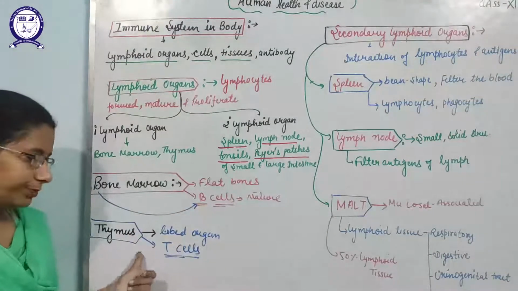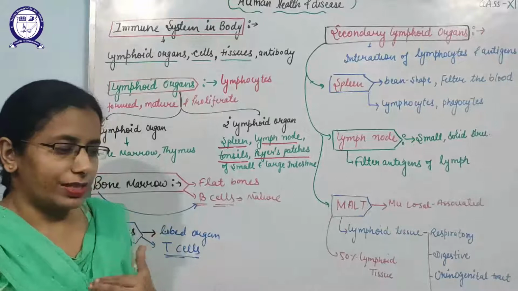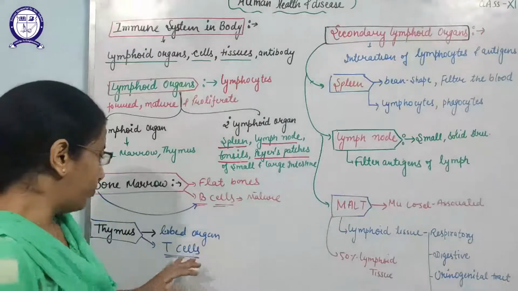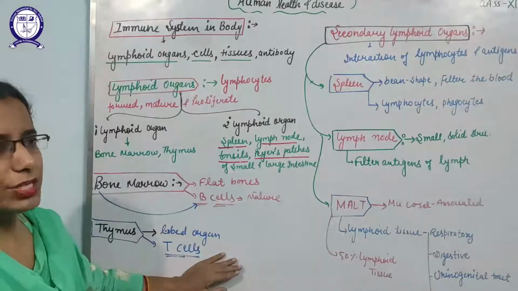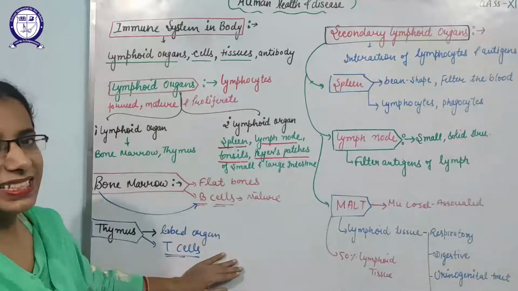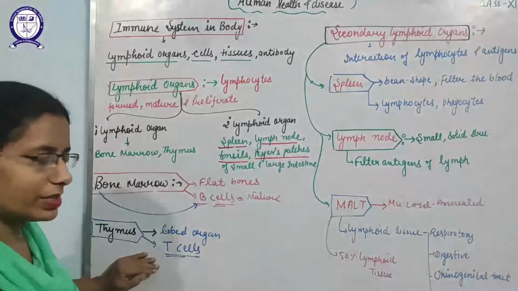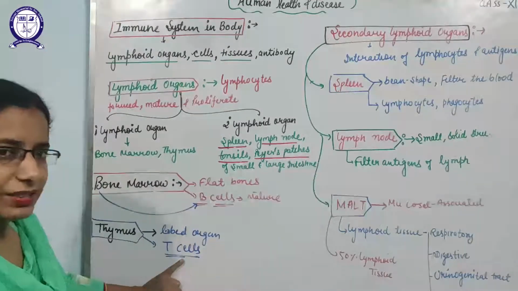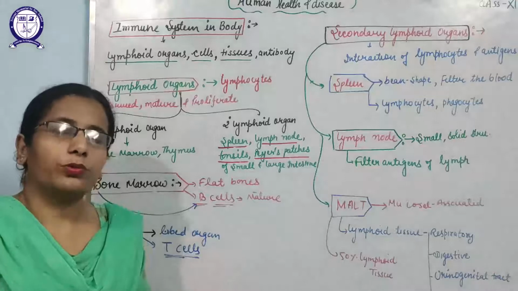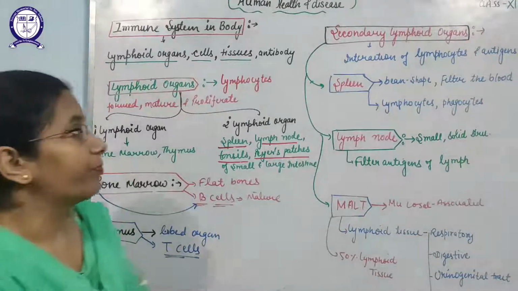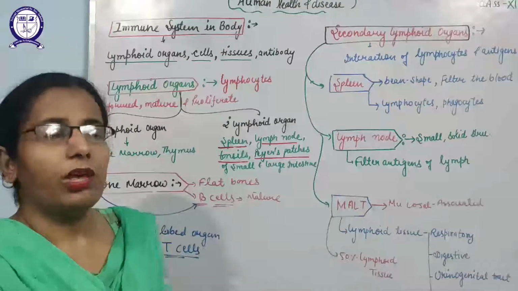Second is the thymus. The thymus is a lobed organ found inside the chest, near the heart, in the thoracic cavity. The cells which mature inside the thymus are known as T cells. T cells are formed inside the bone marrow, but they mature inside the thymus. That is why the name T cells has been given. Firstly they are in the immature form and then they mature and proliferate to fight or interact with the antigens.